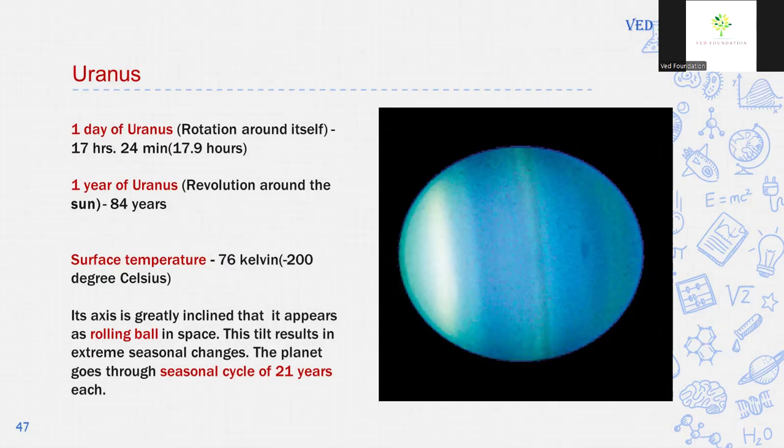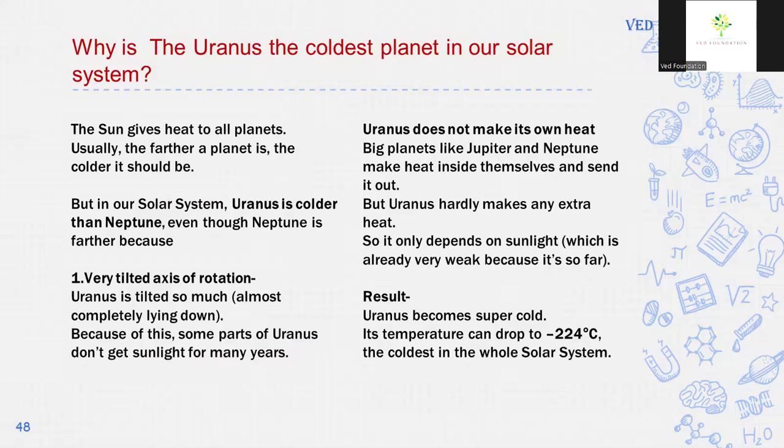Its axis is so greatly inclined that it appears as a rolling ball in space. This tilt results in extreme seasonal changes. The planet goes through a seasonal cycle of 21 years each, which means one season lasts for 21 years on Uranus. The sun gives heat. Let us know the reason why